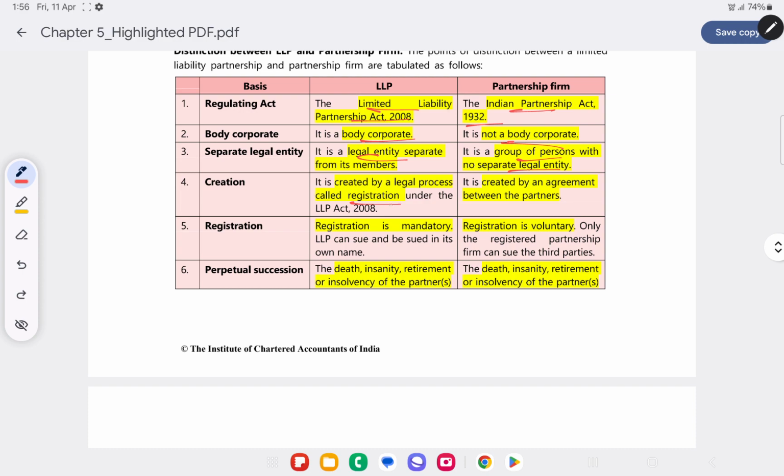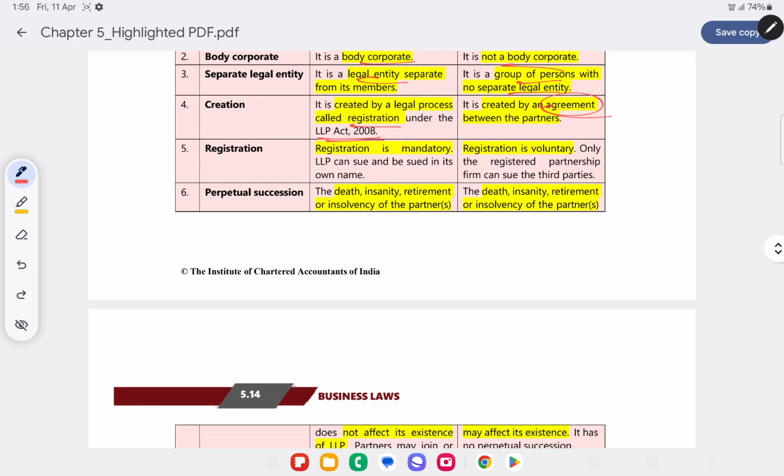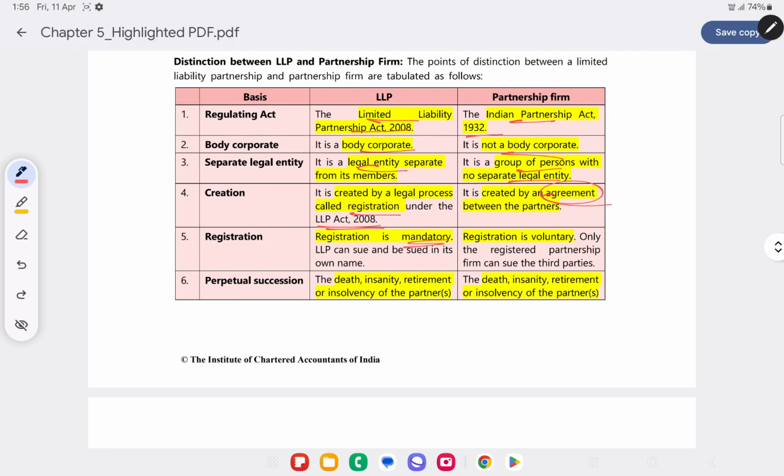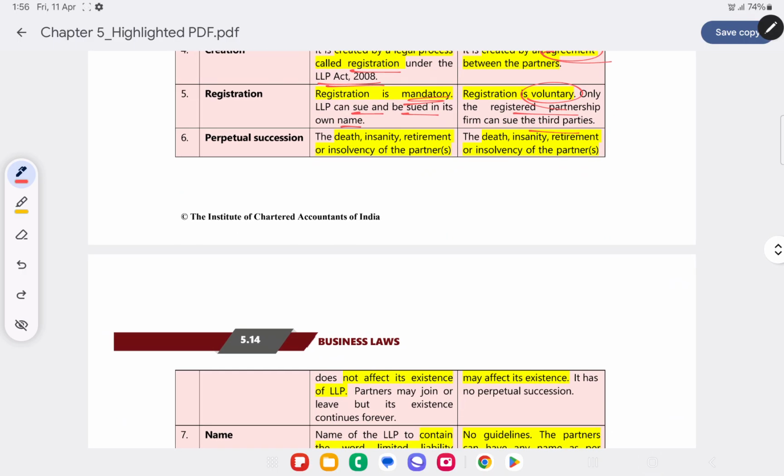Creation. LLP is created by registration under the LLP Act 2008, whereas a partnership firm is created by agreement, not by registration. Registration in case of LLP is mandatory. Only then can the LLP sue and be sued in its own name, whereas registration is voluntary in case of a firm. But anyway, only a registered partnership can sue third parties. An unregistered partnership can be sued by third parties, but for a partnership firm to sue other parties, it must be registered.